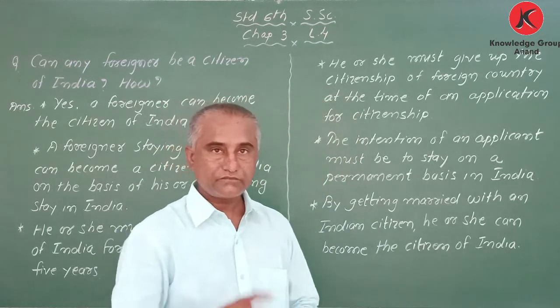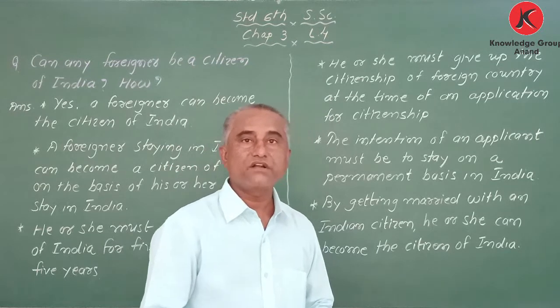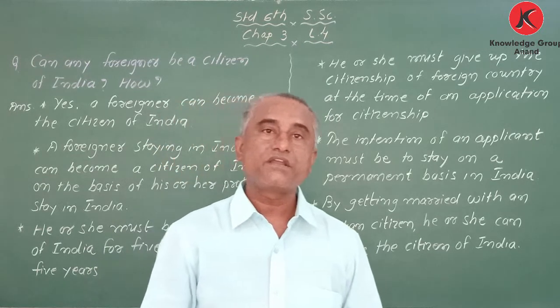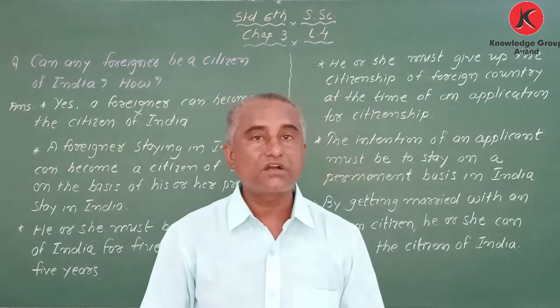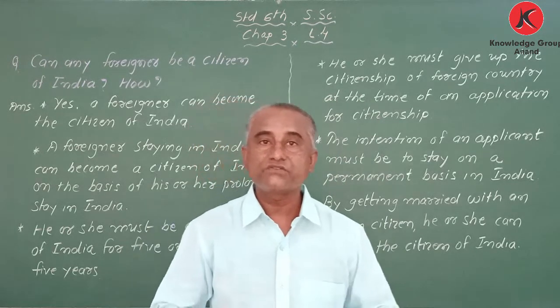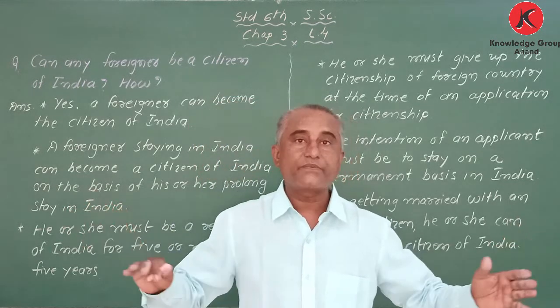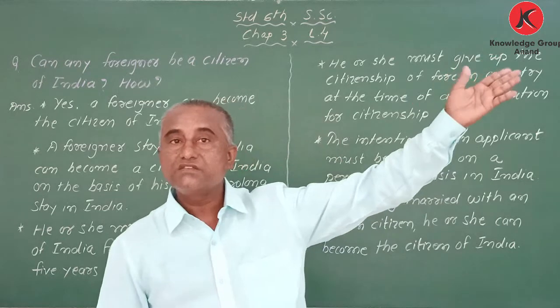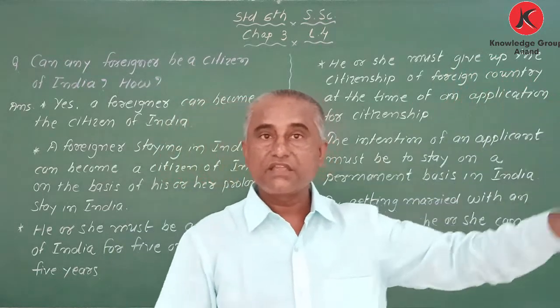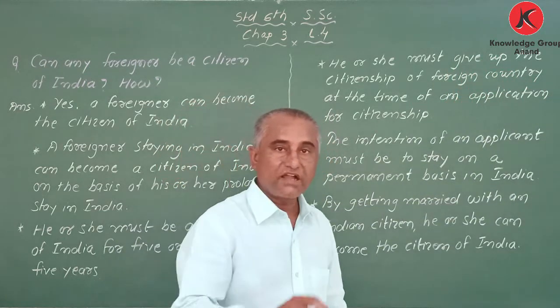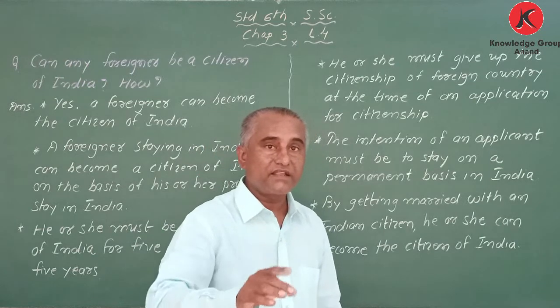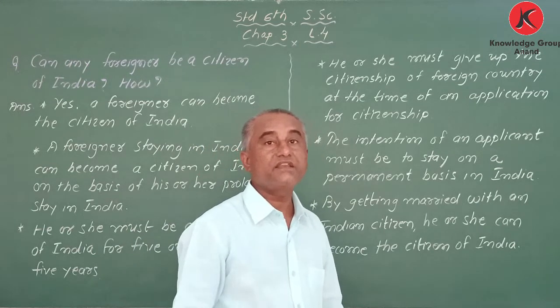Got it? So a foreigner can become the citizen of India, but he has to follow some terms and conditions. He has to stay for a long time. After that, he has to give up the citizenship of that country. He can apply, and when they apply, it should be that he has to stay permanently in India.